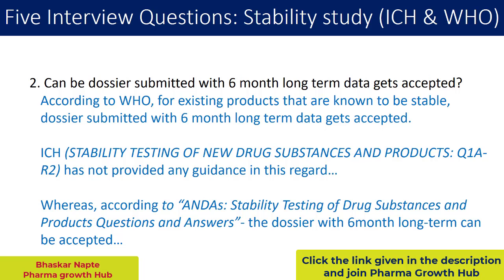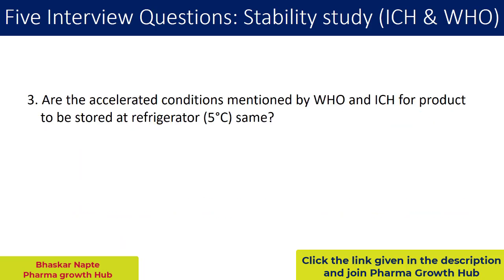It's only for generic products or products which are already approved in the FDA US region. For those products, if the 6-month long-term data is available and you submit the dossier, it will get accepted. Let us talk about question number 3 now.